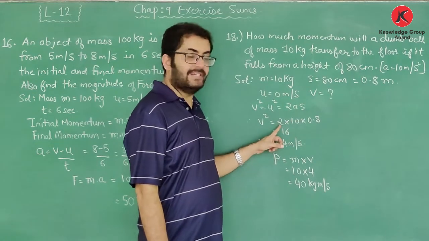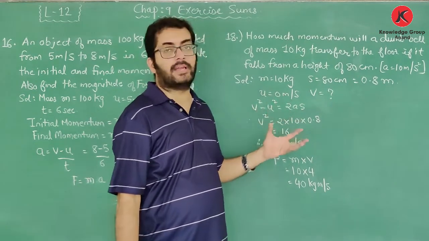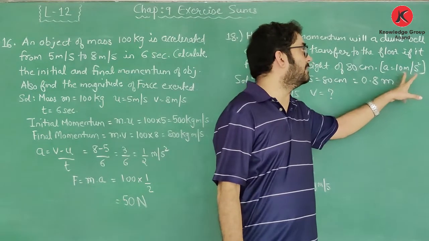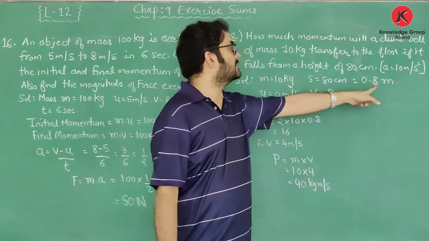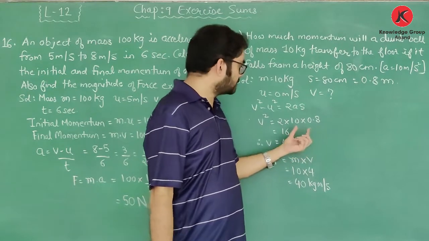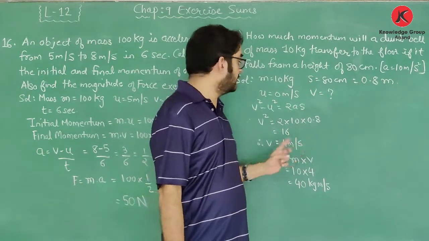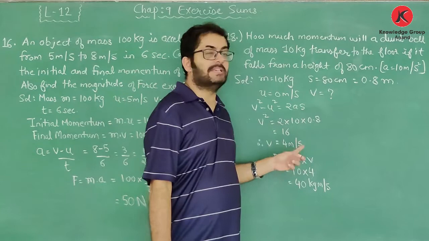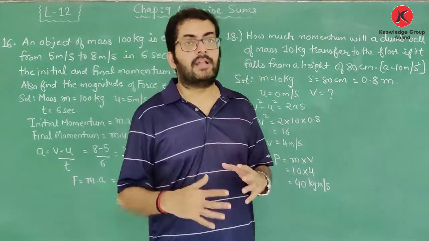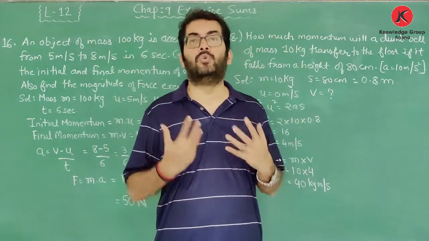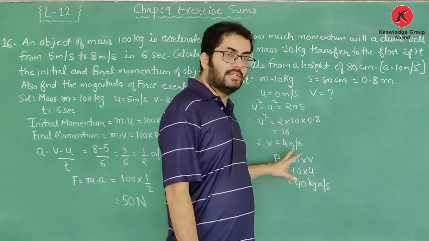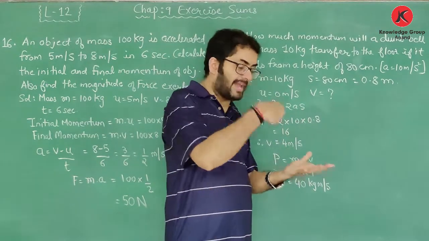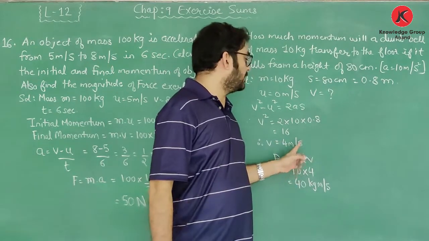So 2 is as it is. यहाँ पे हमको दिया हुआ है एक्सेलरेशन की वैल्यू, you have to take it 10 meter per second square. So a is taken as 10 and s is 0.8 meter. जब आप इसको मल्टीप्लाई करोगे तो v square की वैल्यू आएगी 16. That means the value of v is root of 16. तो जब 16 का रूट निकालोगे तो जो फाइनल वेलोसिटी v है with which the dumbbell will strike the ground is 4 meter per second.